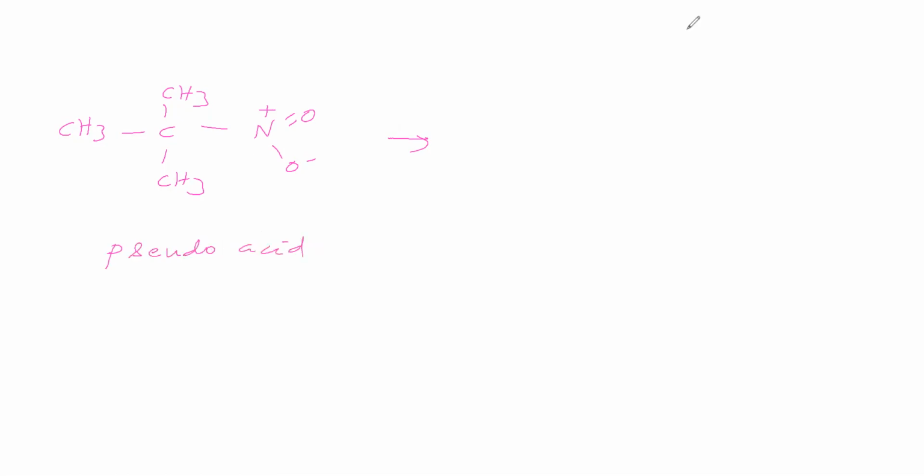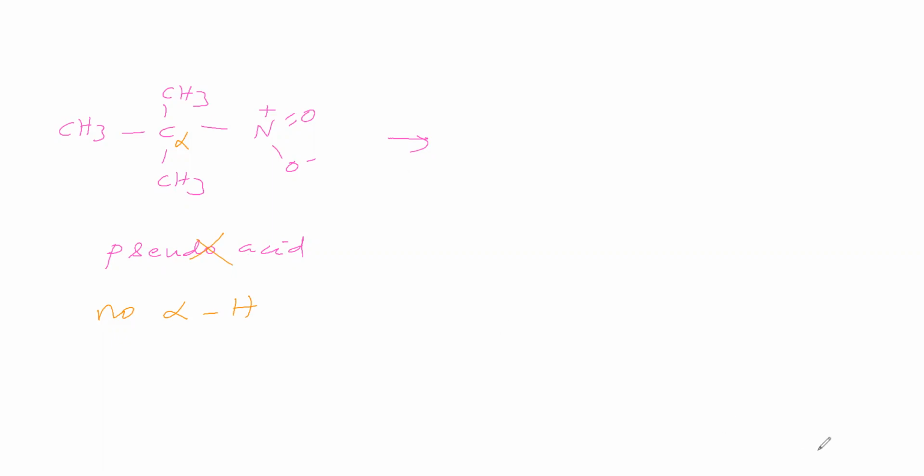For this case, alpha hydrogen is required. This carbon is bonded to the nitro group, so it is alpha carbon. This alpha carbon does not have alpha hydrogen. No alpha hydrogen, therefore it is not acting as pseudo acid and is not converting into acid form.